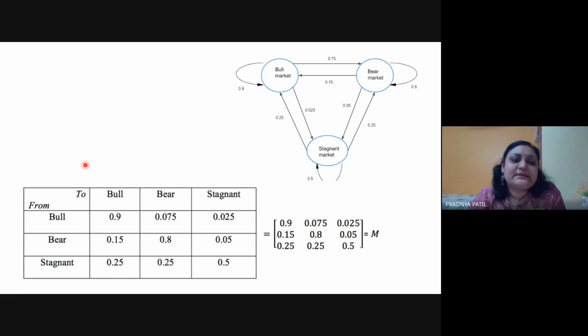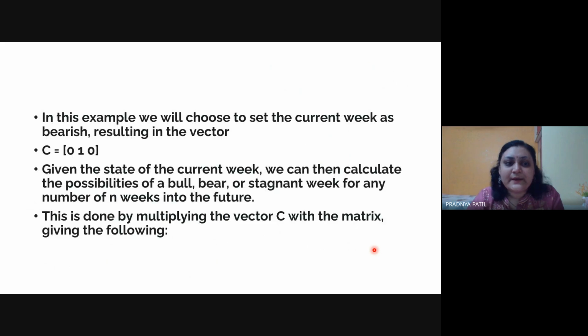Then this is the state transition diagram, that is, from state and to state. The same probabilities have been mentioned here. See, here it is mentioned as 0.075 correctly. And this is represented with the help of your transition matrix. Now what we need to do is, in this example, we will choose to set the current week as bearish, resulting in the vector.